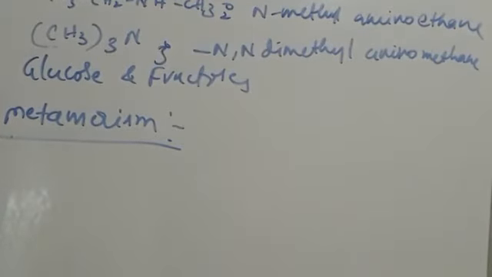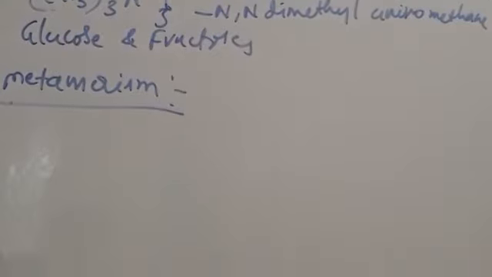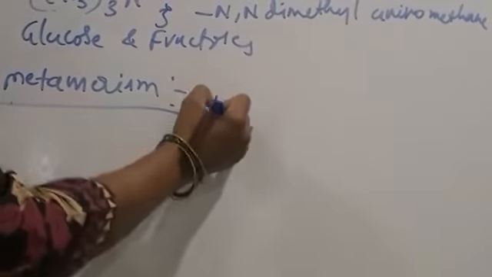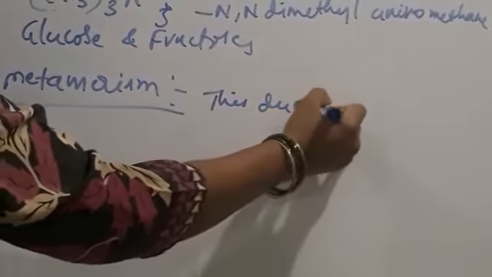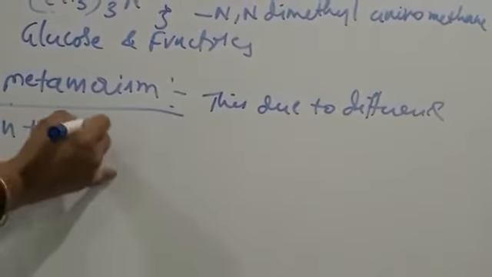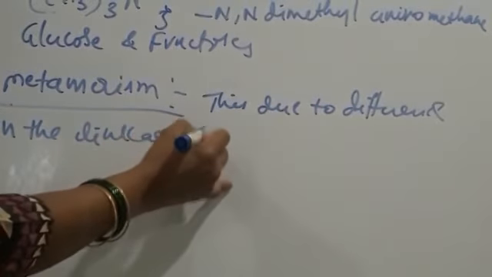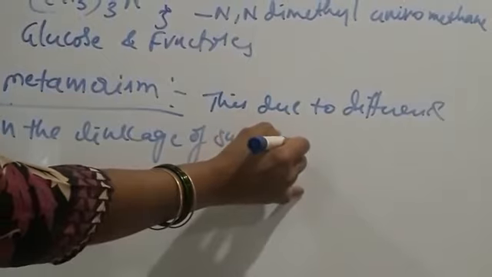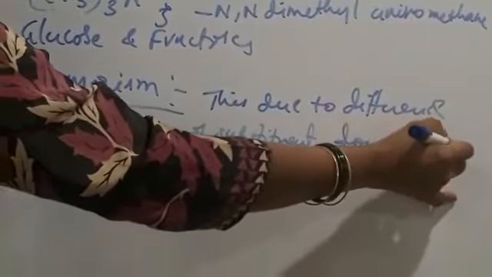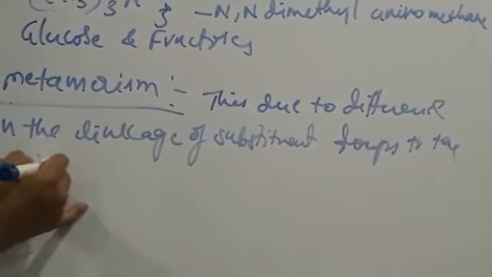Compounds have the same molecular formula, but they differ in the linkage of substituent groups to the main functional group.